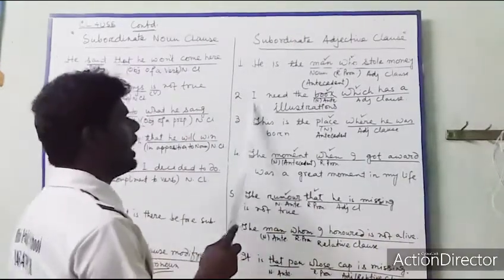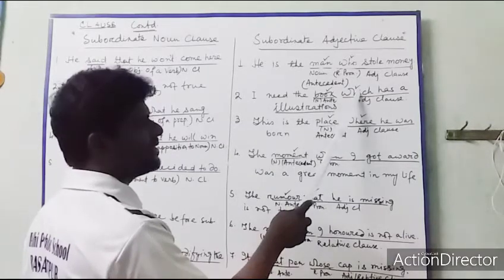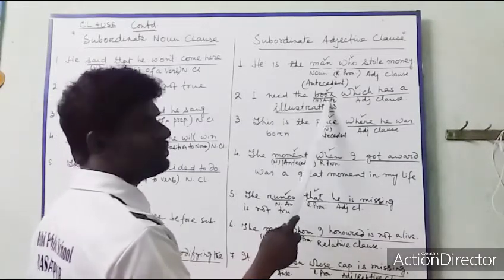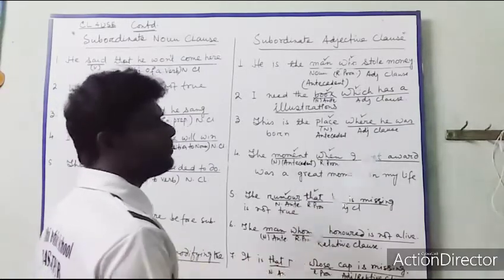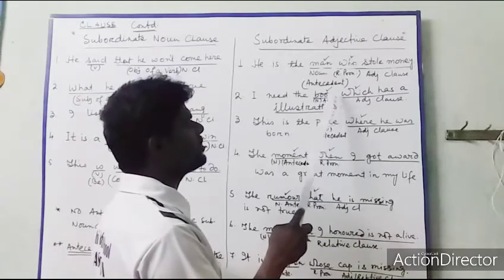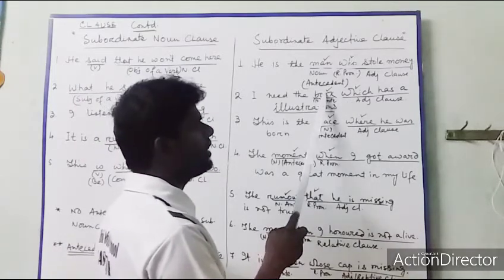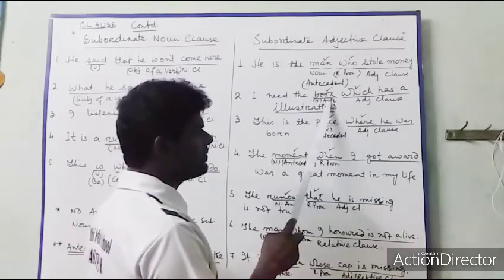Okay, next sentence. I need the book. Whatever book is that, which is the same thing. I need that book. Which, so which and book are the same. And which is a relative pronoun coming in place of this book. Okay. And the book, this is a noun. This is also antecedent.